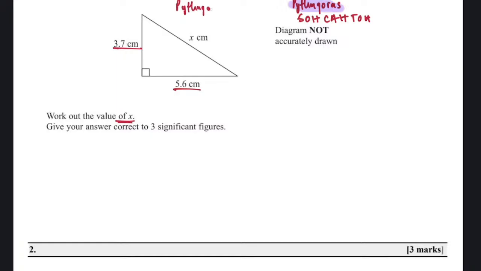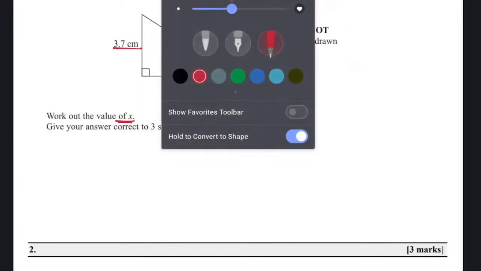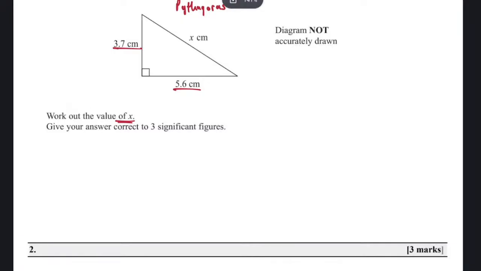Pythagoras, you use it when you know two sides and you are asked to find the third side. And it will be a triangle with a right angle. Are we together? Yes, sir. So automatically you know, this is Pythagoras, because there's two sides shown. Good. Now we know what Pythagoras says. Let's put what he says.